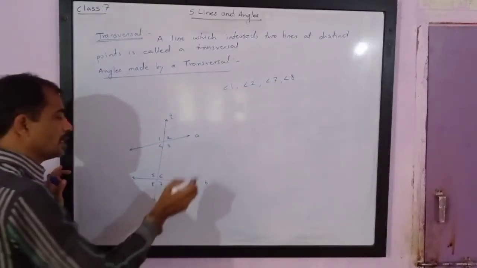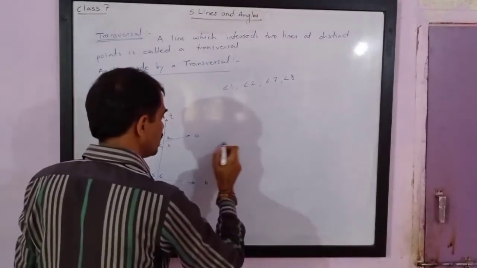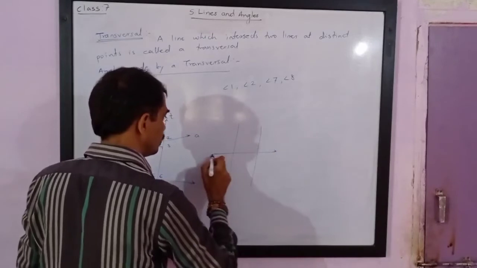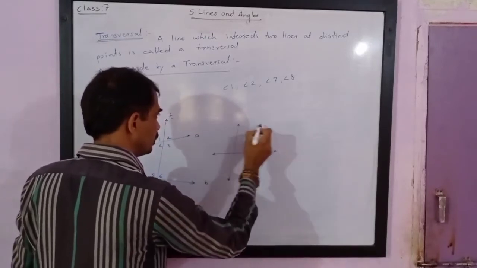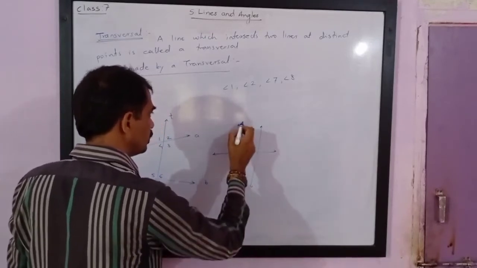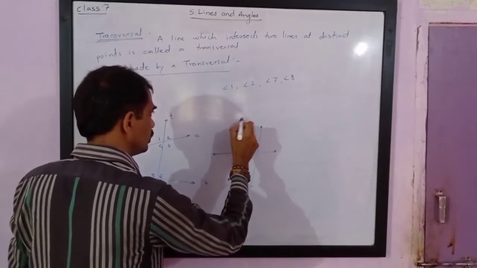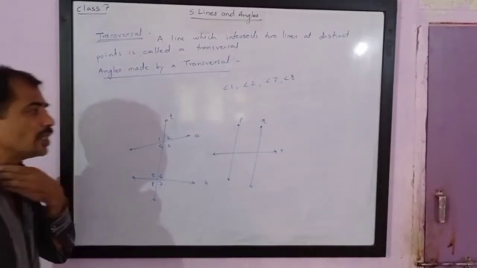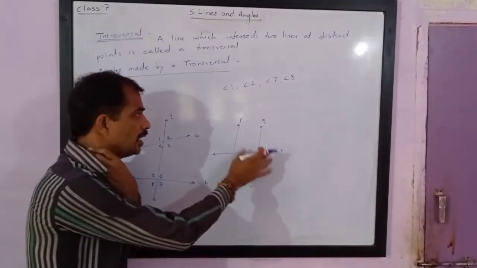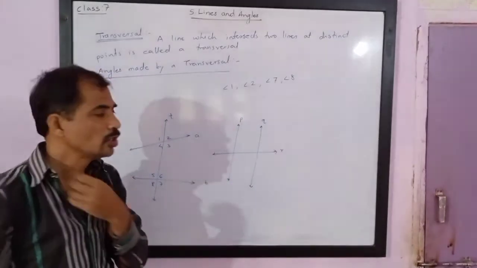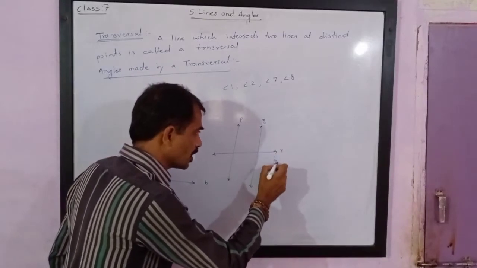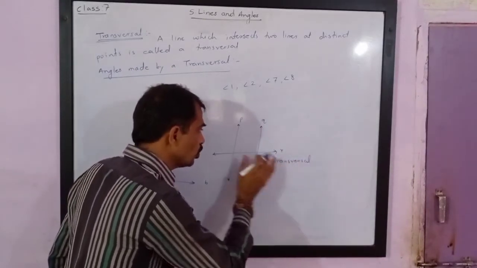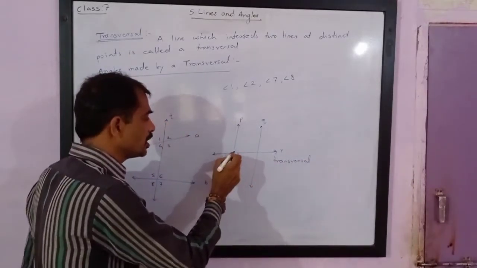These are the outside angles. Even if the figure is something like this, please try to understand. Here line R intersects lines P and Q, so line R is the transversal because it intersects two lines at two distinct points.